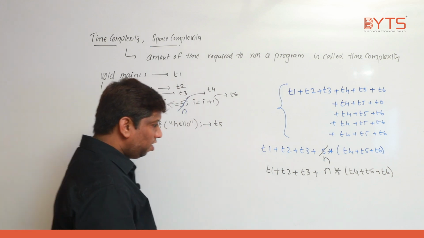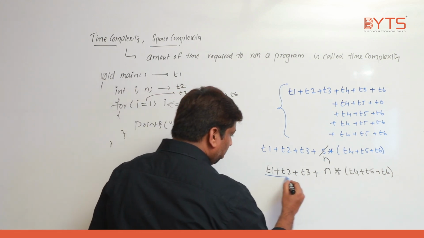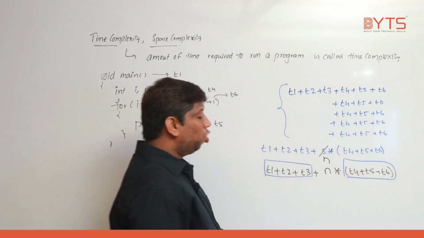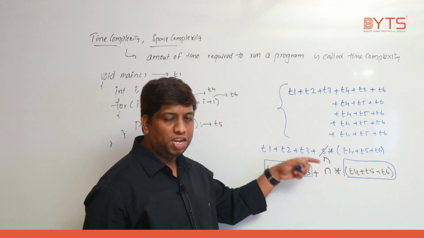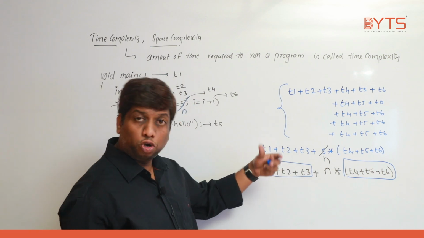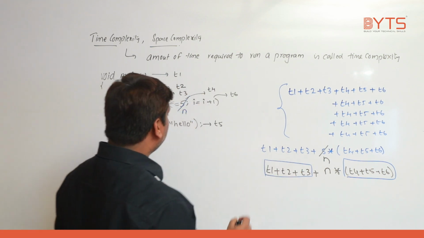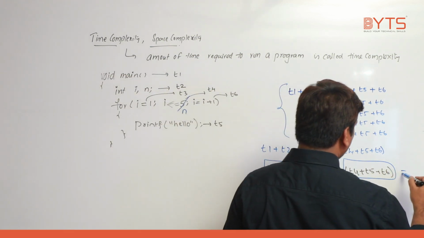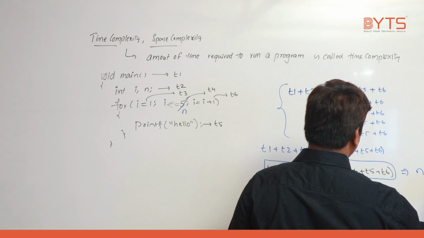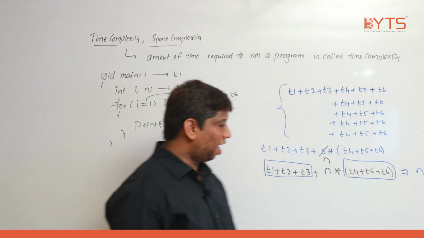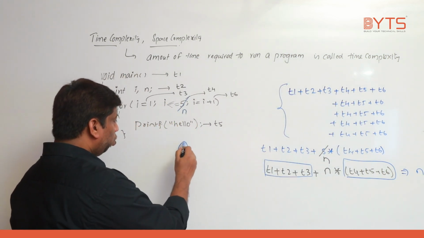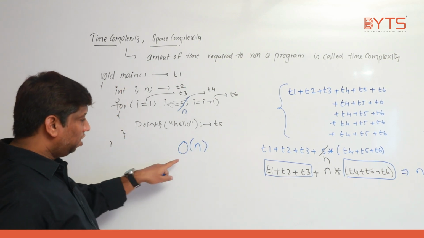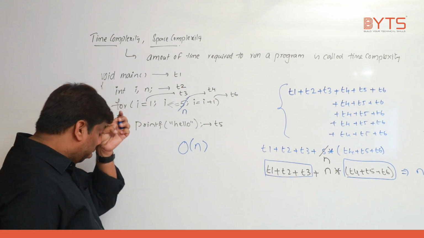So, have you noticed only T1, T2, T3 and T4, T5, T6 are constant. Only n value is changing. N could be 5, n could be 10, n could be 100, n could be n only. So we are depending only on the value of n. Means the time taken to run this program will be n times. The time taken to run this program will be what? N times. And we are representing that with what? Big O of n. Means the time taken to run this algorithm is big O of n.